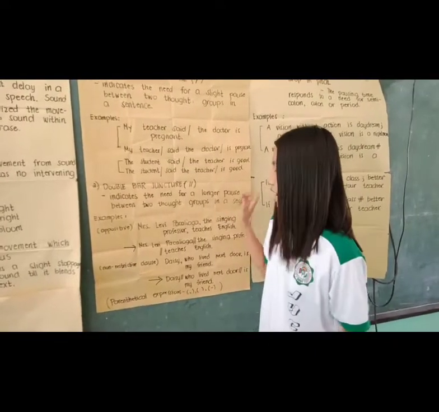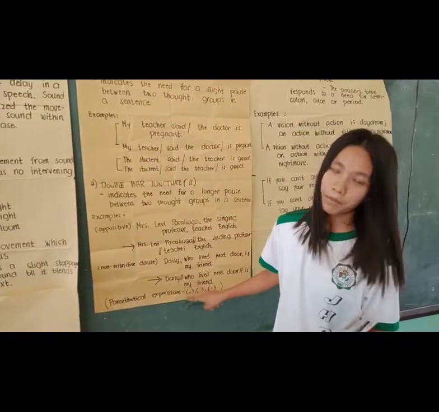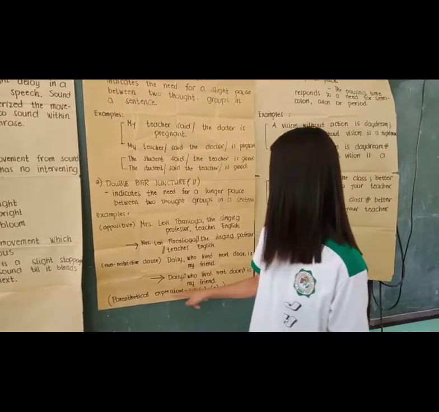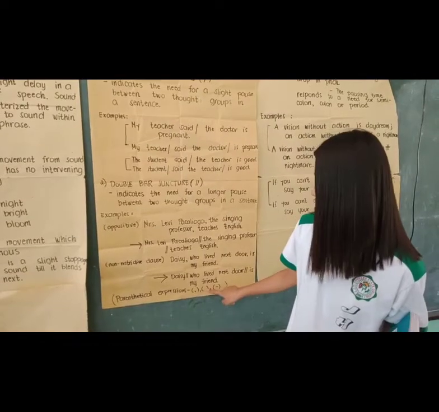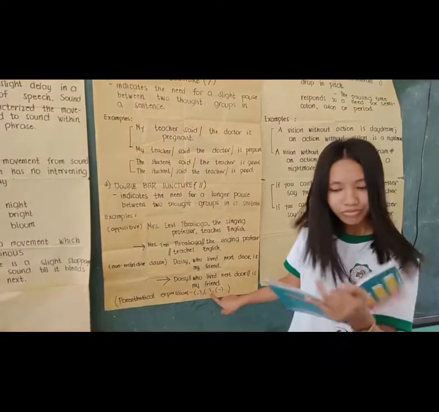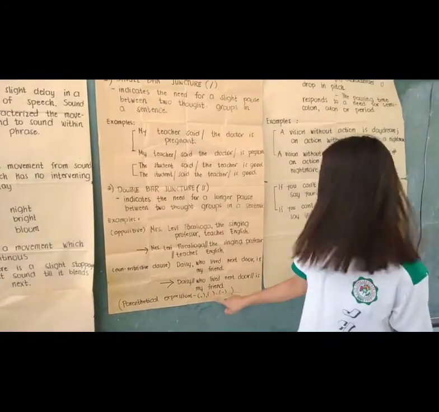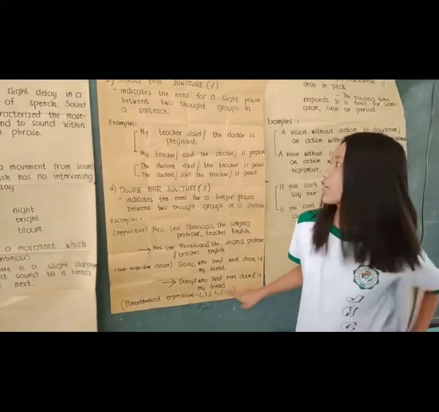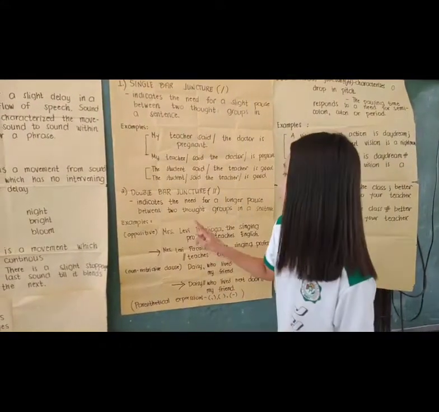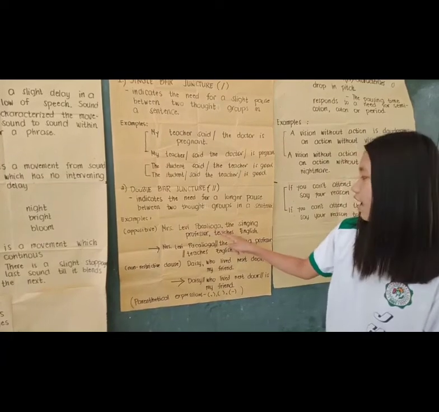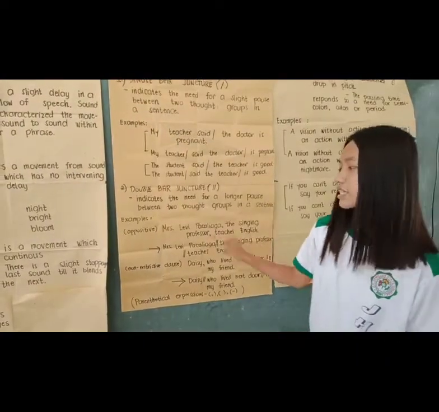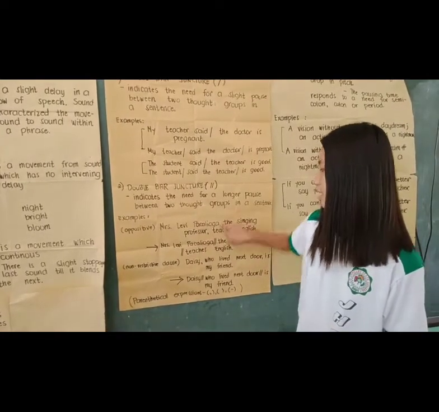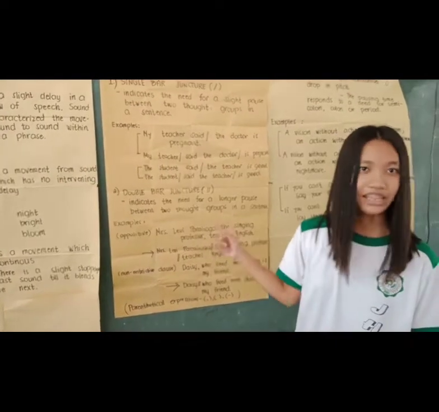So another one that we need to remember is parenthetical expressions. So like commas, round brackets, and long dashes close off. So for example, Mrs. Libby Pakalyuga, the singing professor, teaches English. So in this sentence, we can see commas here, right?